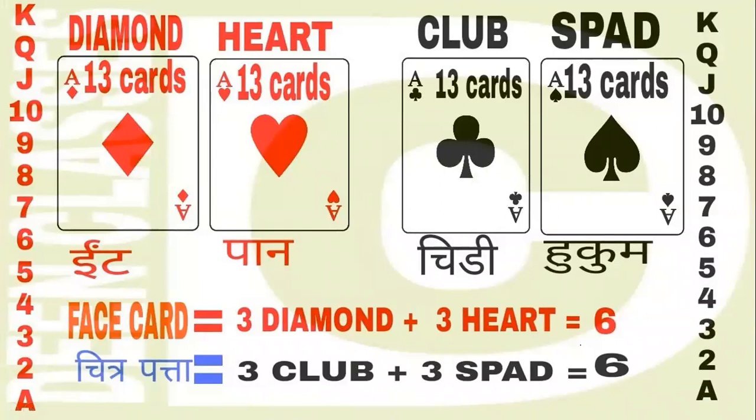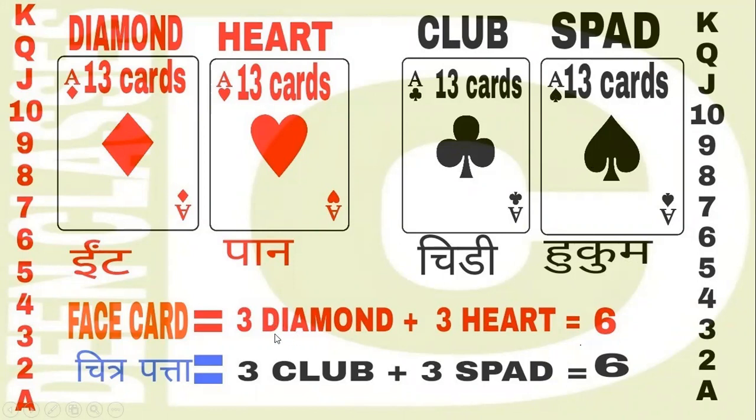We're going to learn about the playing card. As you know, there are 13 plus 13, 26 red cards, and 13 plus 13, 26 black cards. This one the diamond, this one heart, this one club, and this one spade.